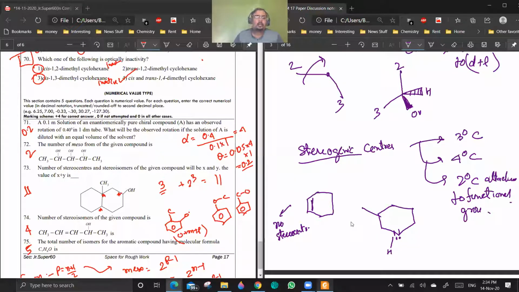Sir, now for this 3-degree carbon and 2-degree carbon or anything like that, even if there are same groups, it doesn't matter, or do they have to be different groups? See, if it is the same group, then obviously it will not be stereogenic. But generally in a complex molecule, like there are 5 rings or 6 rings, generally you won't get a total symmetry. Are you getting a point?